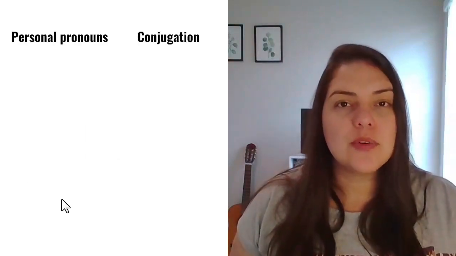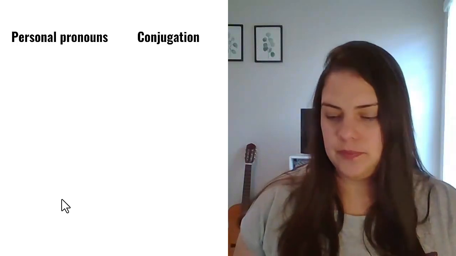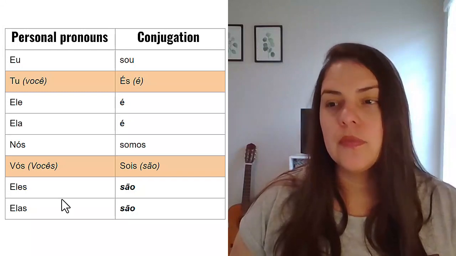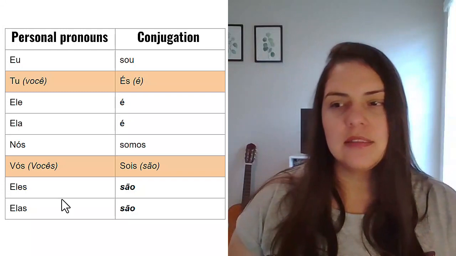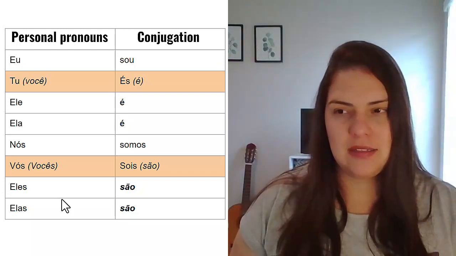Let's start with the personal pronouns and the conjugation that comes along with the verb. The personal pronouns in Portuguese are eu, tu, ele, ela, nós, vós, eles, elas.